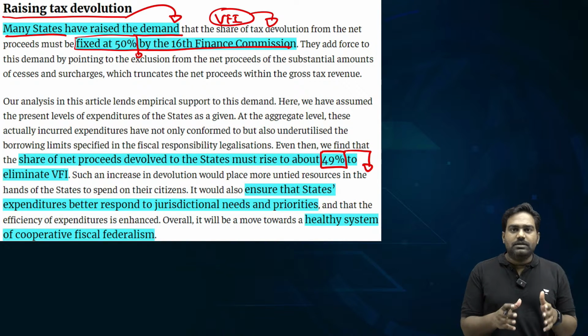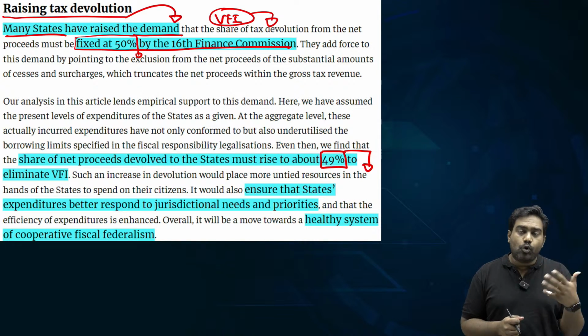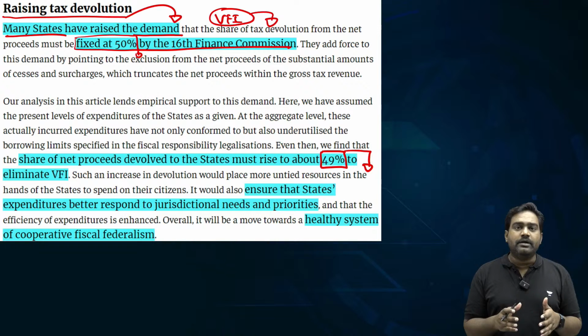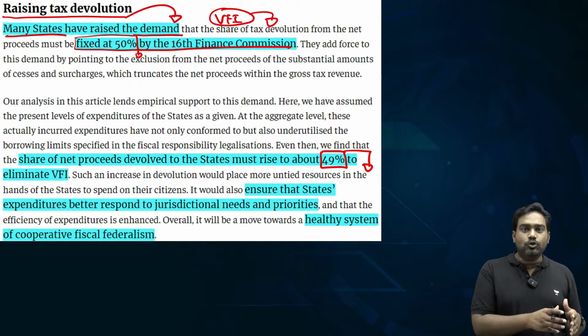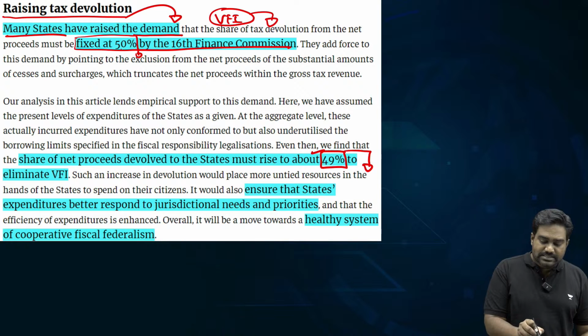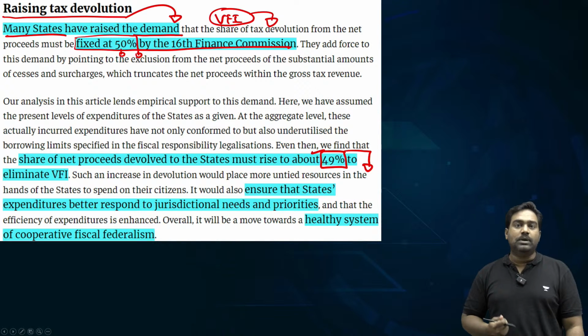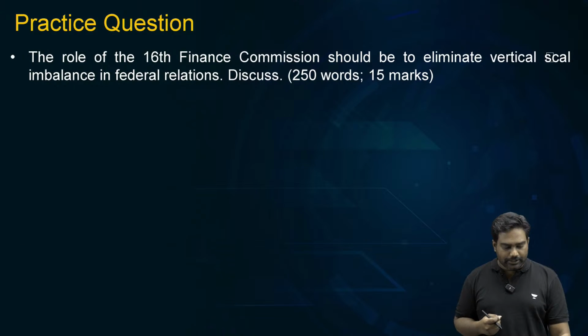to protect the federal nature of Indian polity and to ensure that the spirit of cooperative federalism is promoted by the center. So compared to the 41 to 42% devolution which has happened till now, the writer is recommending at least 49% devolution. States are demanding 50% vertical devolution. So this is what we take away from this important article.